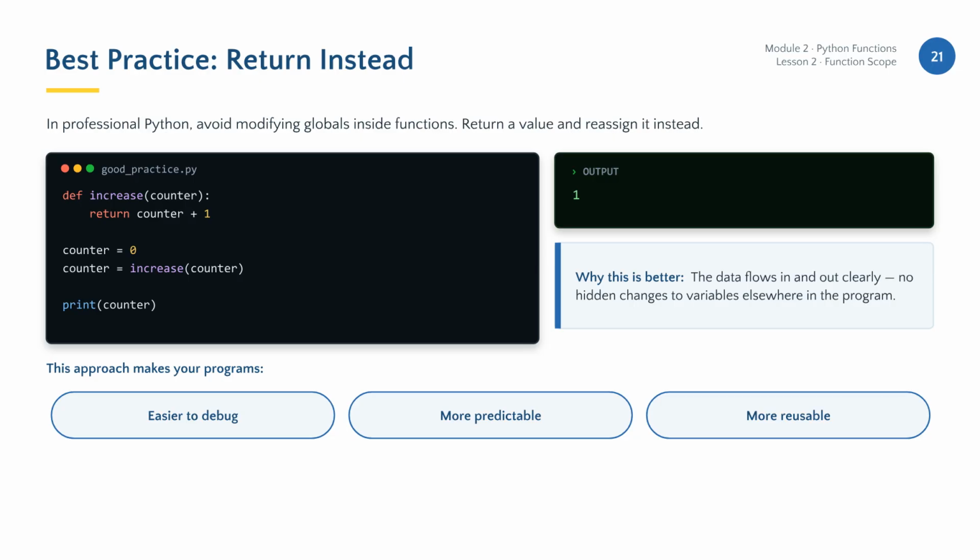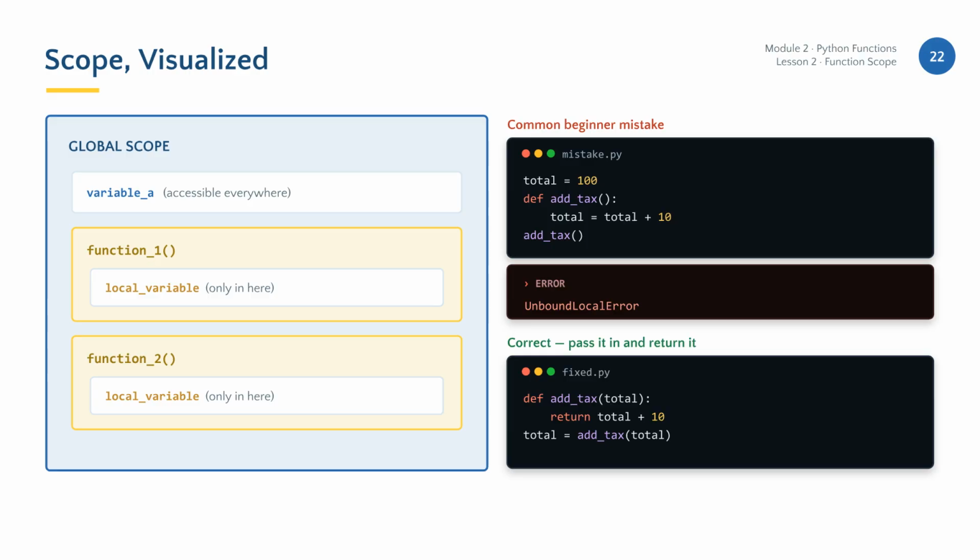While the global keyword exists, professional practice is to avoid modifying global variables inside functions. Instead, pass the data in as an argument and return the new value. This keeps your code cleaner, easier to debug, and more predictable. To visualize scope, imagine each function as a private box. Variables inside cannot be touched from outside. A common mistake is trying to update a global variable without the global keyword. Always remember to pass your data and return the results for safer code.